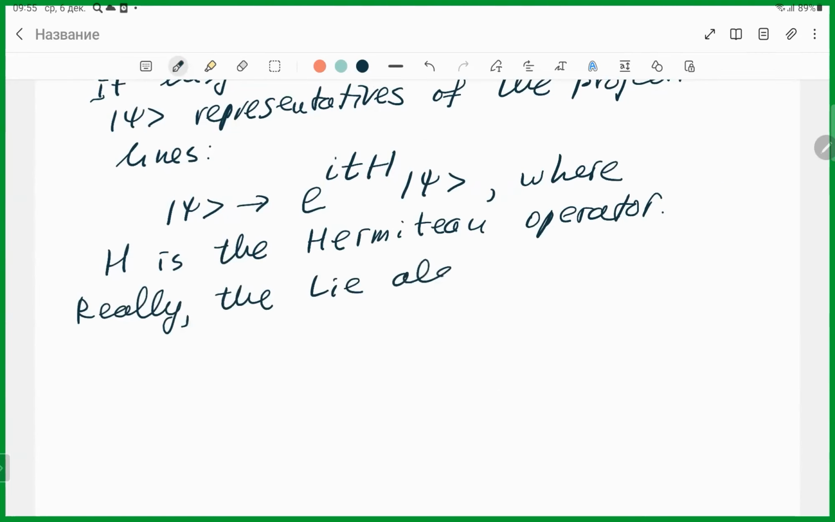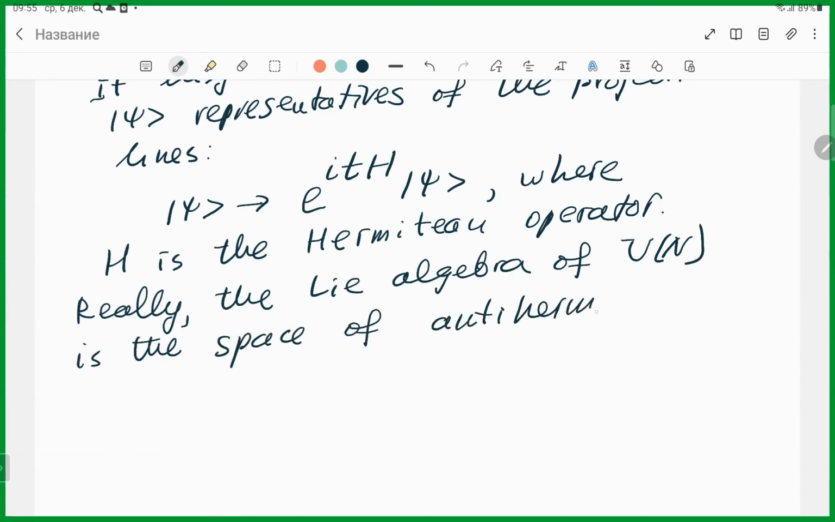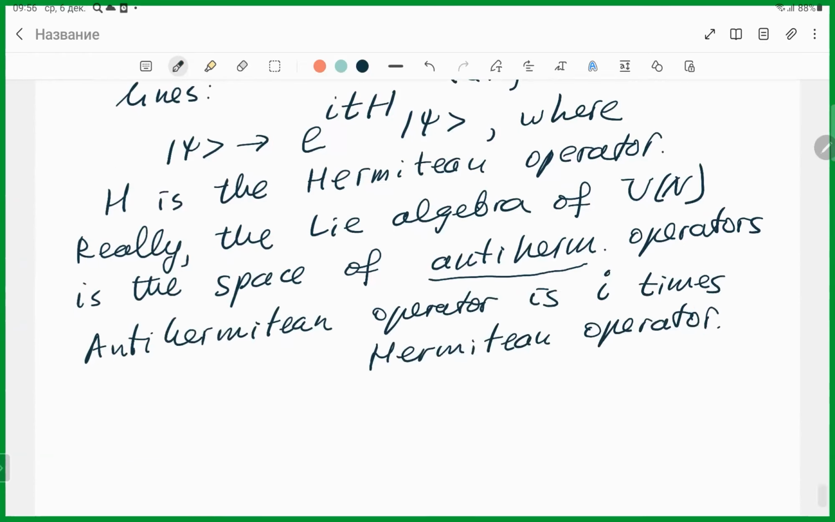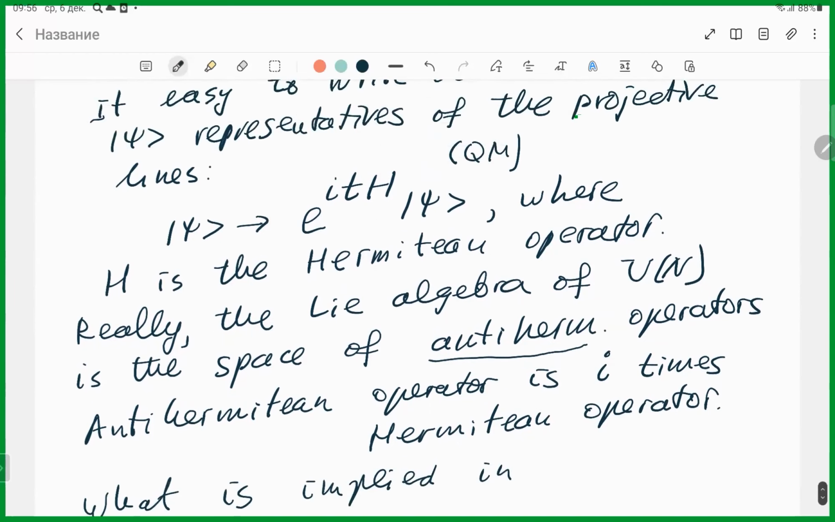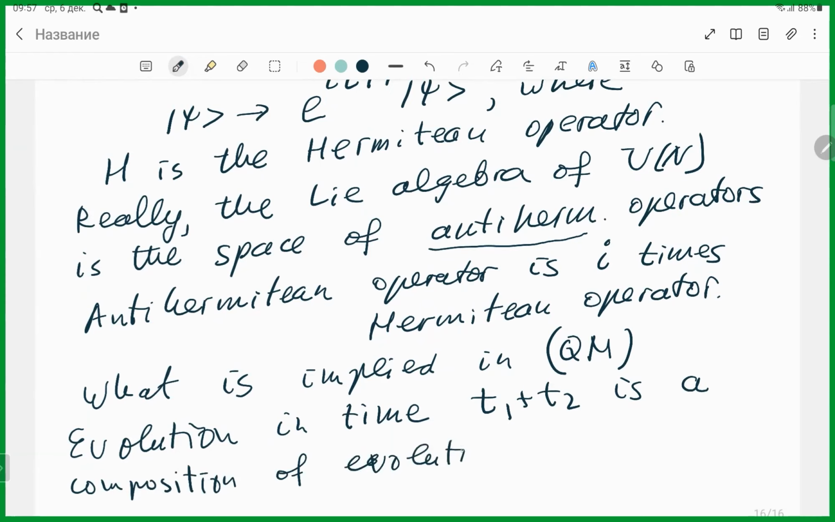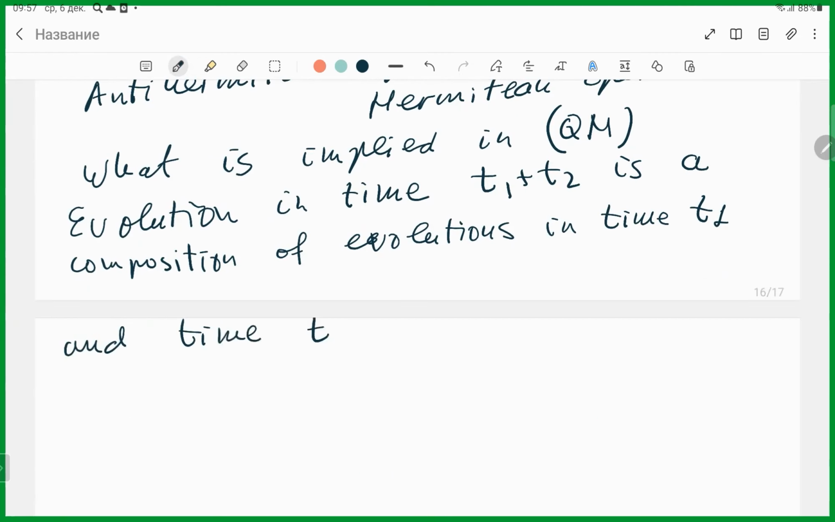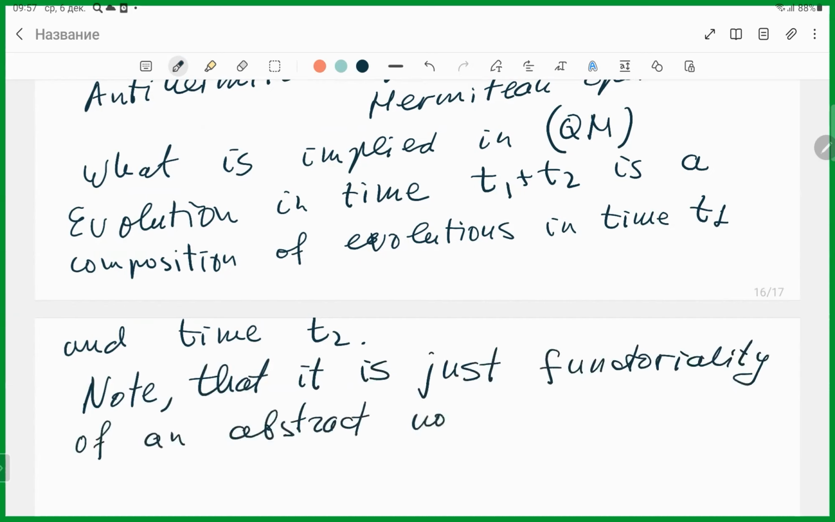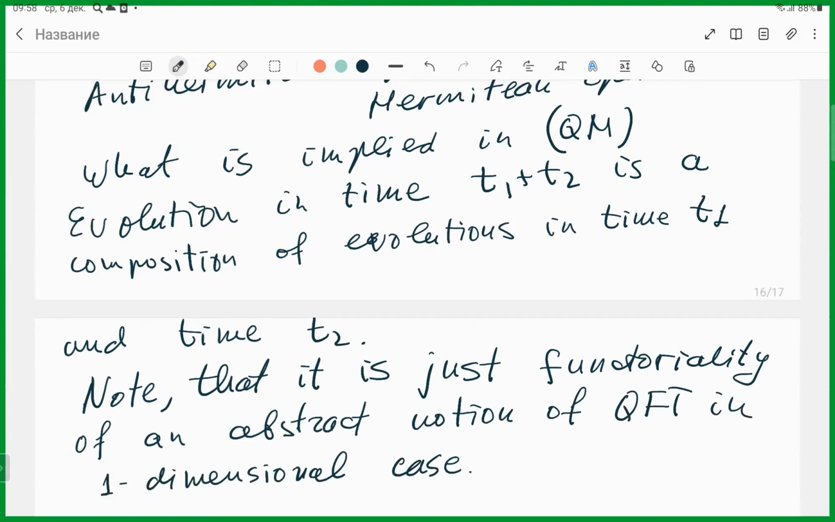Really, the Lie algebra of U(n) is the space of anti-Hermitian operators. But an anti-Hermitian operator is i times a Hermitian operator. What is implied in a very simple condition in QM is that evolution in time T1 plus T2 is a composition of evolutions in time T1 and time T2. Note that it is just functoriality of an abstract notion of quantum field theory in the one-dimensional case. Okay, so this is why dynamics is very simple.